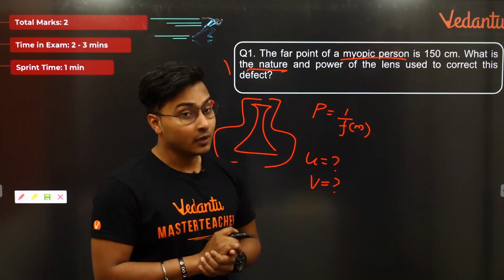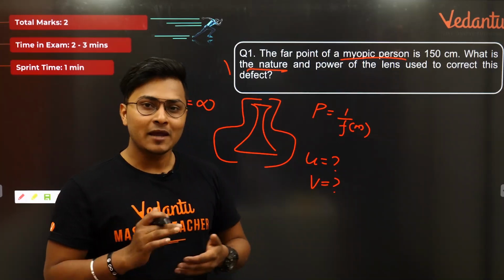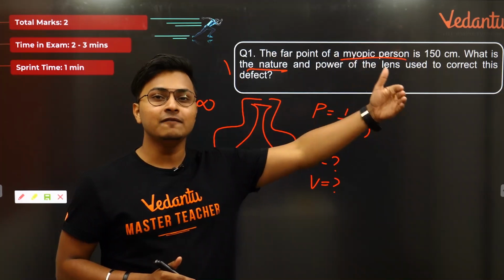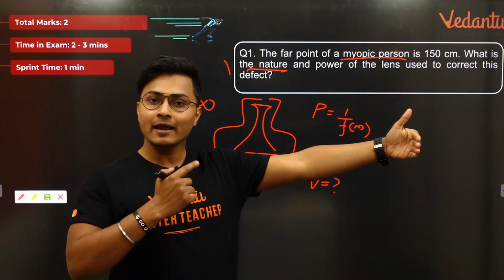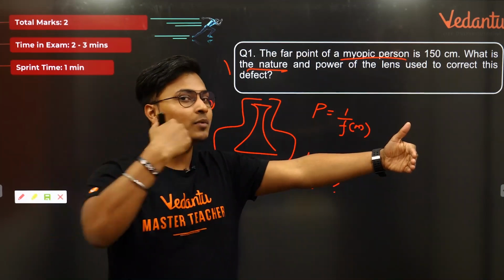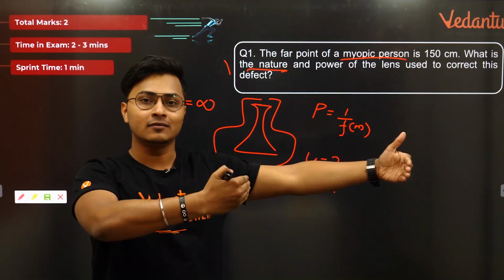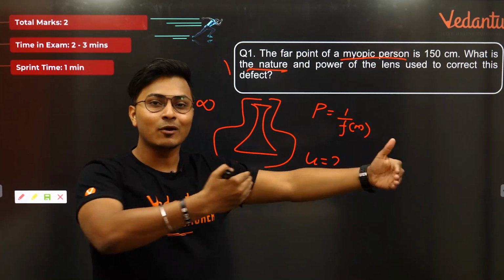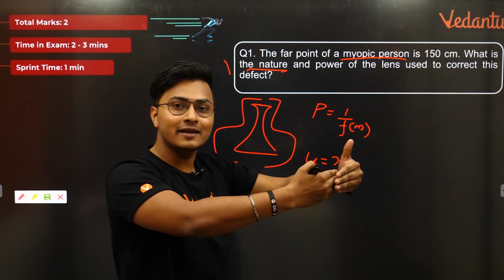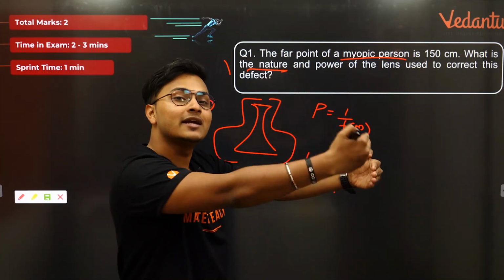Okay. Now, for a myopic person, what happens? For a myopic person, when the object is at infinity, he cannot see the object, or for him, the image is not formed at infinity. The image is formed before infinity. This is myopia. मतलब उसको clearly दिखता इसलिए नहीं है क्योंकि image is not formed where the object is.